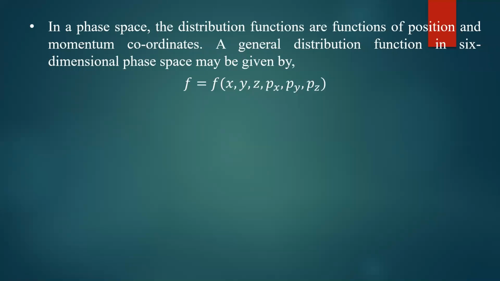So this is a system having 3 degrees of freedom. There are 3 position coordinates and 3 momentum coordinates. A function which describes the distribution of the particles is defined as f equal to f of x, y, z, comma, px, py, pz. It is a function of 6 different coordinates.